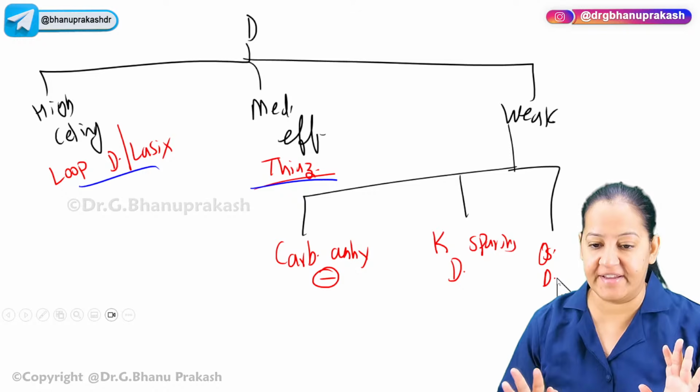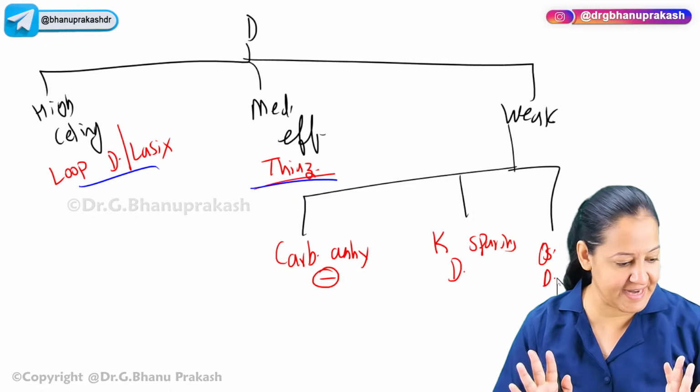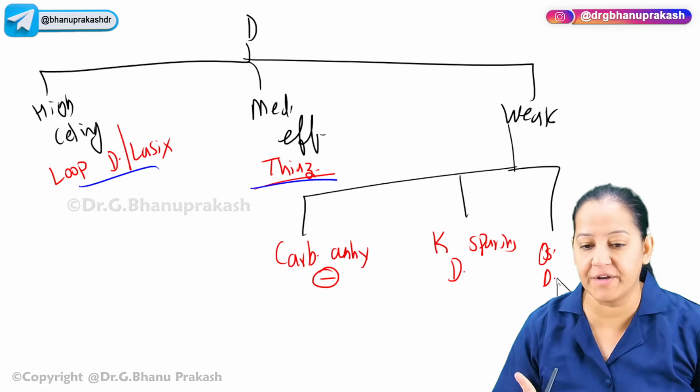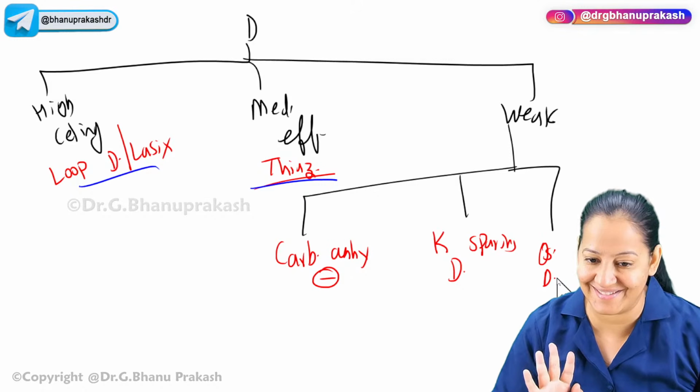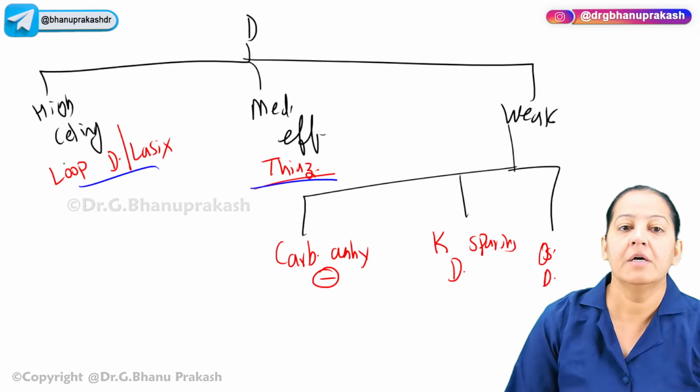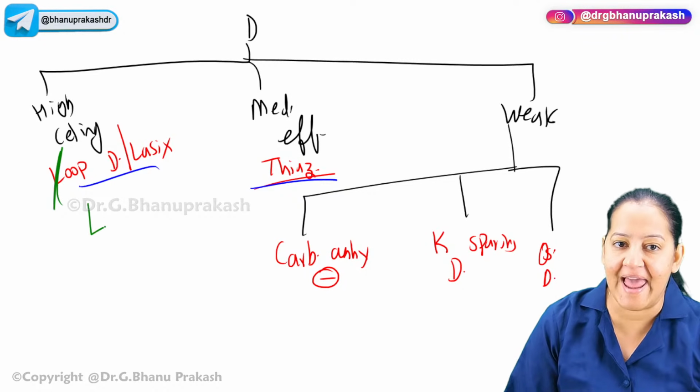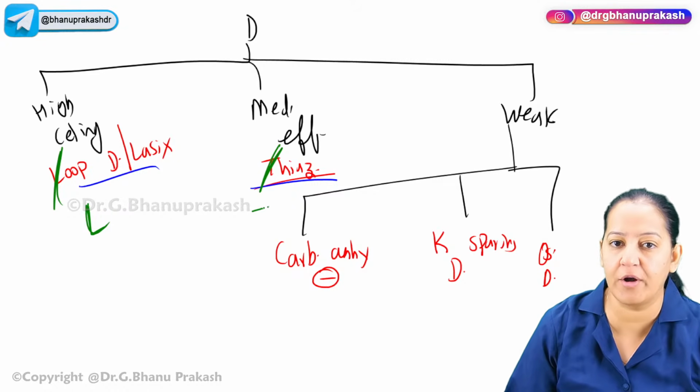So in total 5 categories. Now I will tell you a mnemonic. Please understand, take the first letter of each of them. I want to make a mnemonic. So instead of calling loop diuretic, call it L. Instead of calling thiazide, call it T.